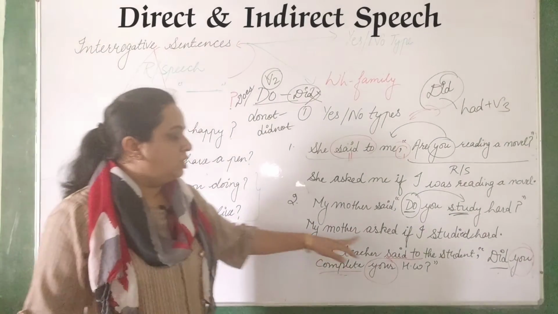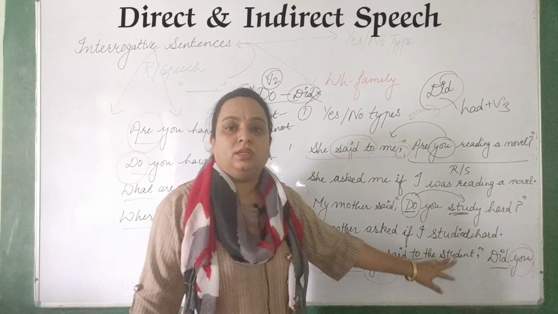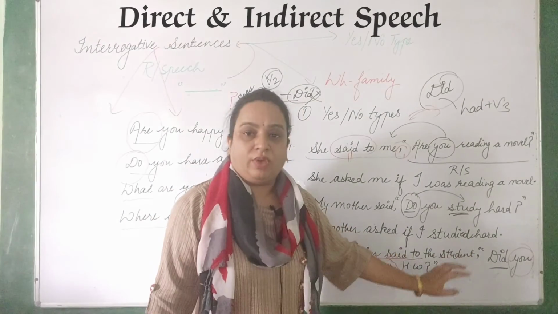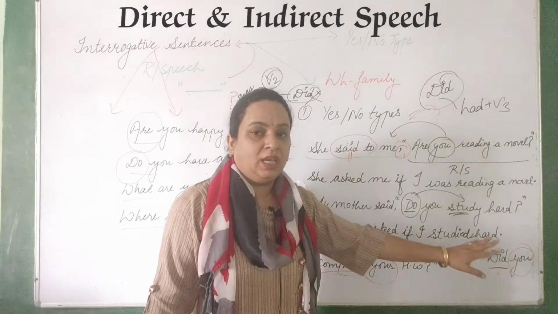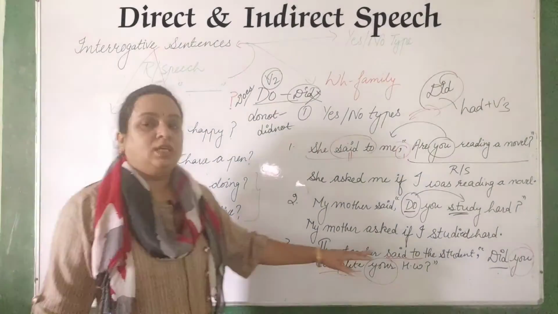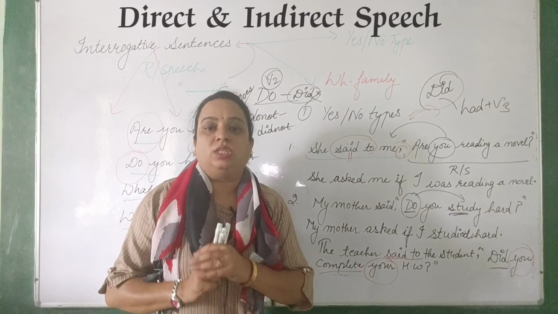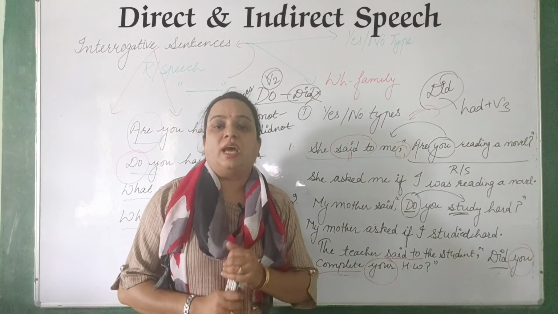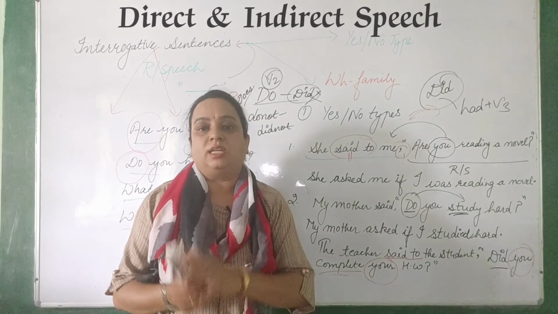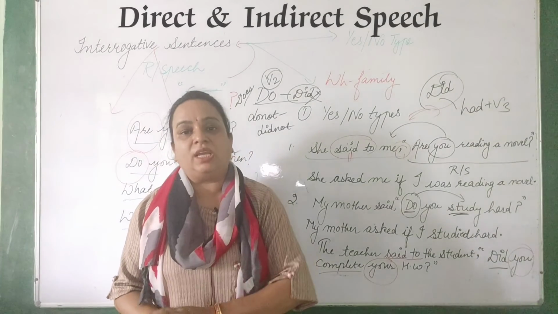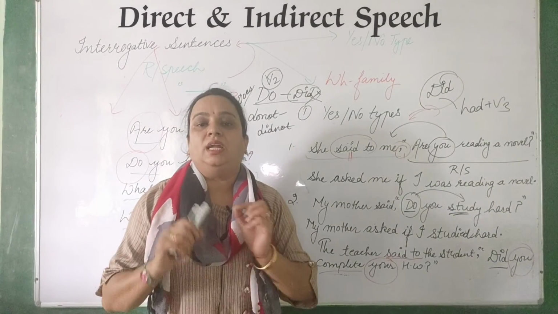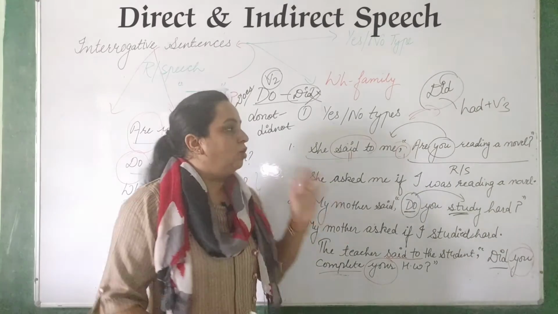The teacher asked or inquired the student if or whether he or she had completed his or her homework. Like this you have to do the change when we get interrogative sentences in direct speech and change them into indirect speech. Okay, I hope you got this.